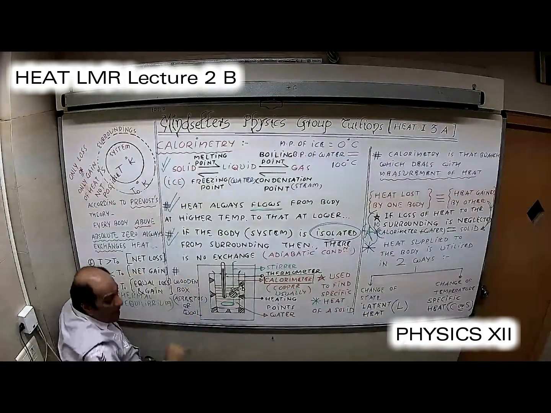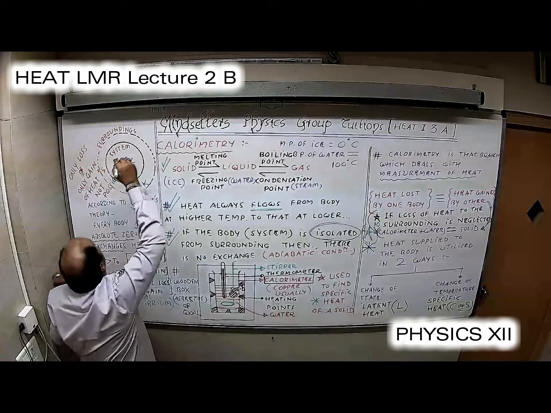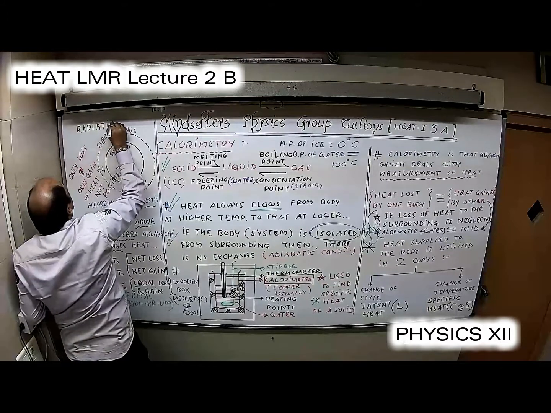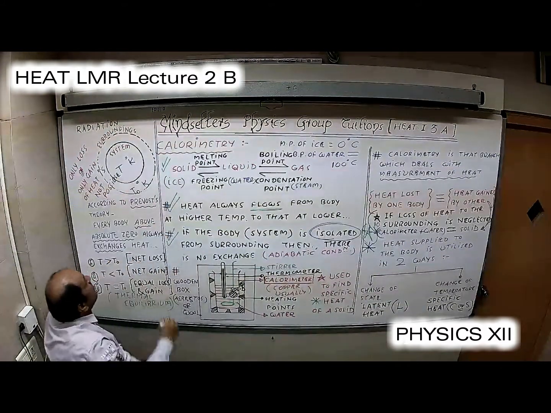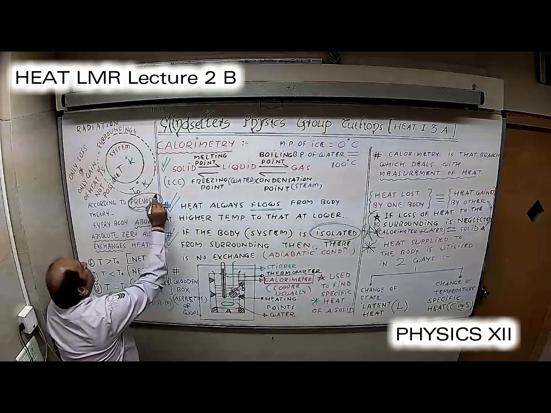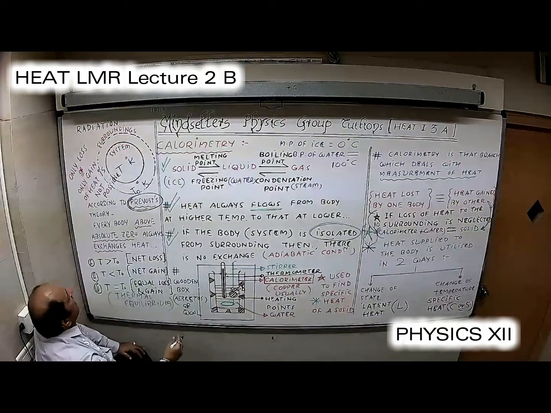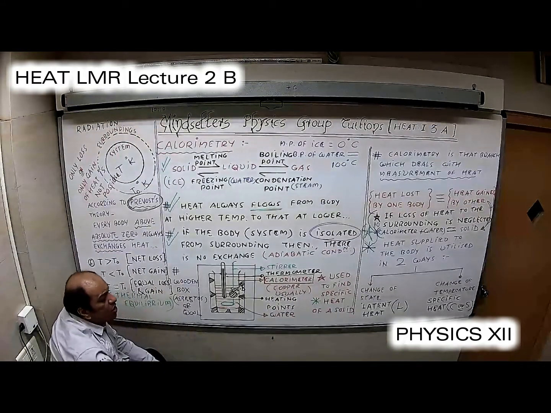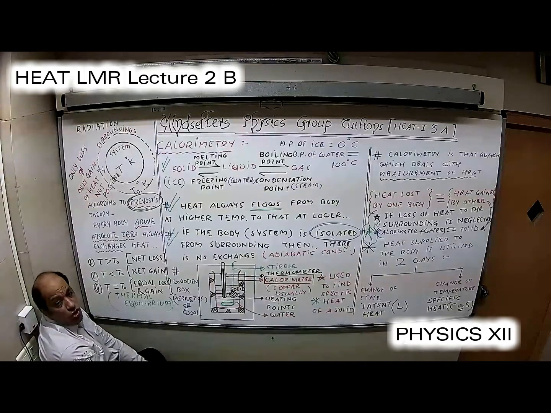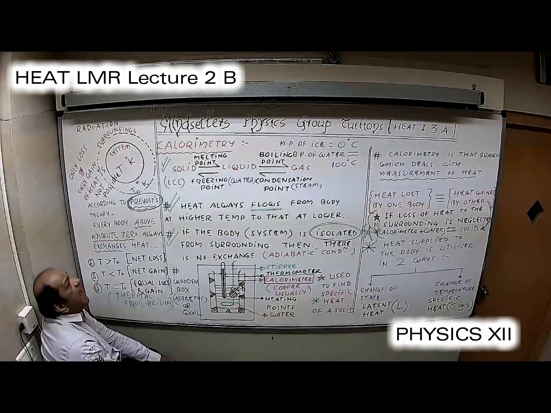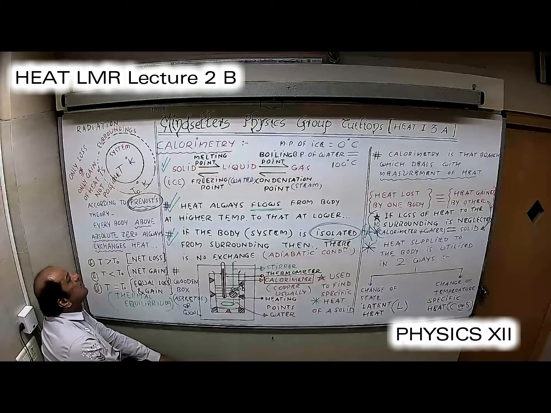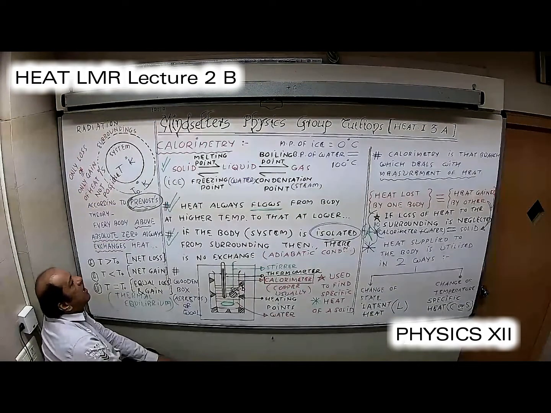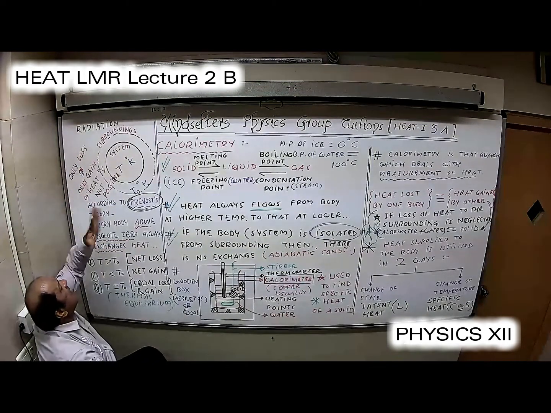Now something very important. Of course, this is going to come later in the chapter on radiation, but since it is needed, I will introduce it. This is called Prevost theory of heat exchange, which says that each and every body in the universe has the property of exchange of heat. Each and every body in the universe has a tendency to exchange heat energy. What do you mean by exchange? There is nothing like only loss or only gain.